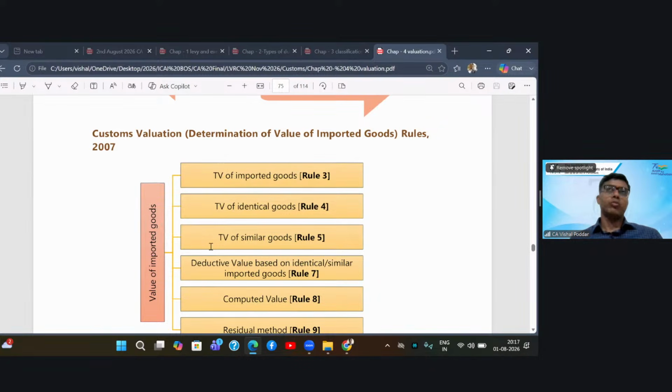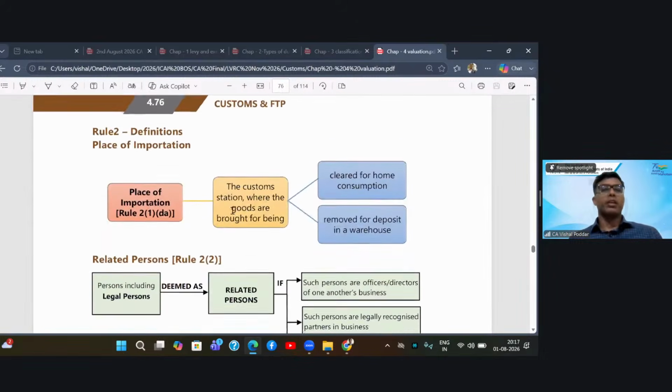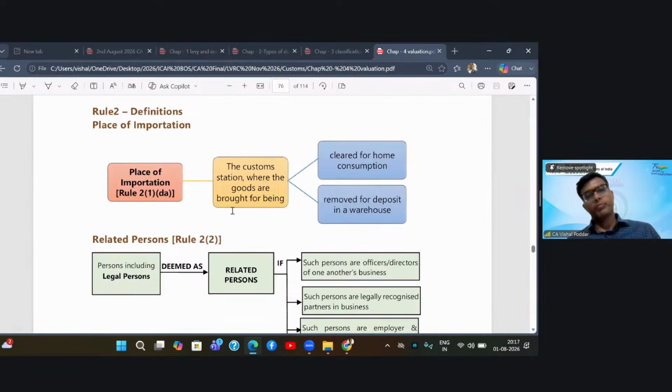In fact, it is like this. If the conditions for accepting transaction value are not satisfied by you, like price is not the sole consideration or buyer and seller are related, you may start with rule 4 directly. But where the conditions of transaction value are met, you will start with rule 3. So in any case, you have to come to the valuation rules, and the most important condition given over here is these rules have to be applied sequentially.